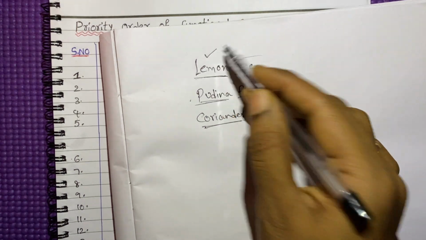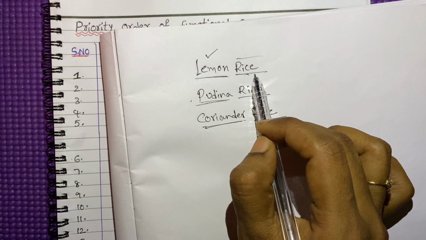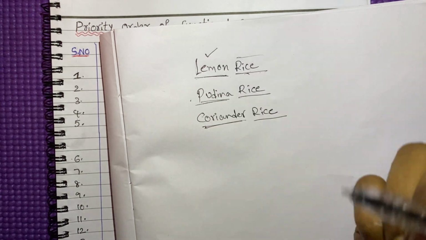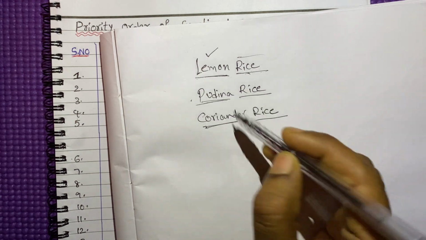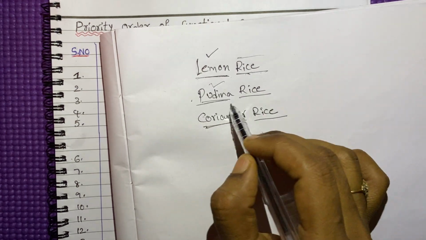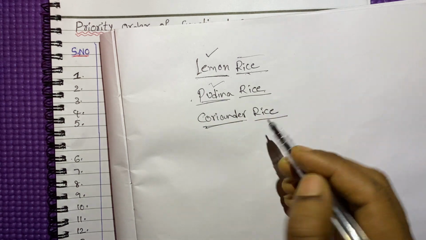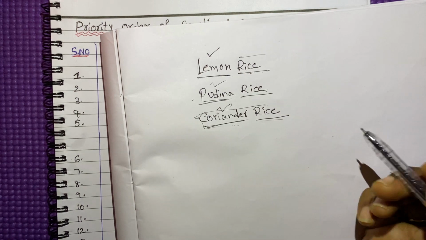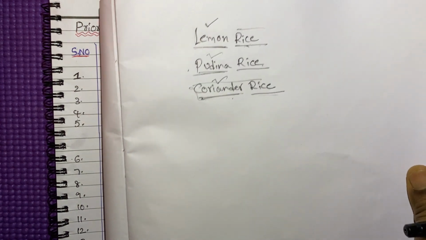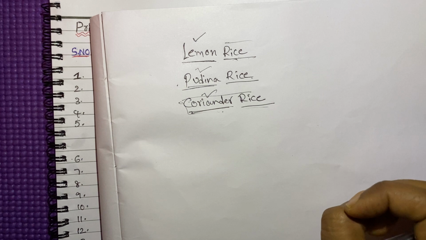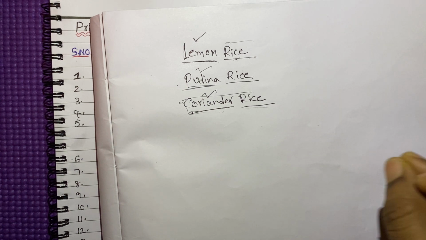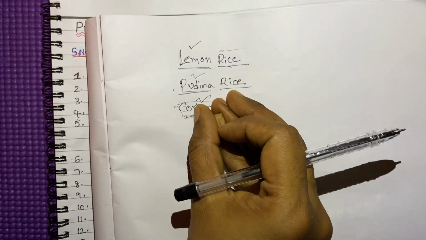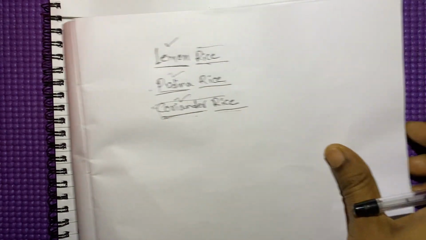Because of this lemon, it gets the name lemon rice. The main ingredient in the lemon rice is lemon. In the pudina rice, the main ingredient is pudina, so that's why it gets the name pudina rice. In this, the main ingredient is coriander. So many flavored rices are there. Whatever the flavor we are taking, that particular name we are giving to the flavored rice, right? In the same way, we relate this to the topic now.